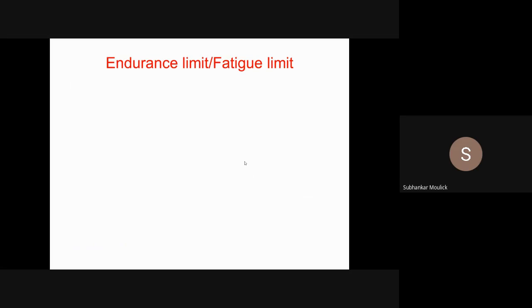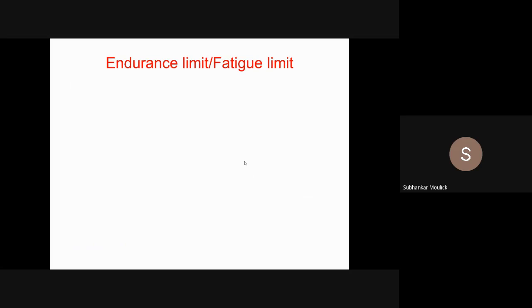Now, say I am considering a shaft, and I am interested in finding out the fatigue life of the shaft. Fatigue life of the shaft means what? The shaft can run for 1 year, for 6 months, or for 1 day.